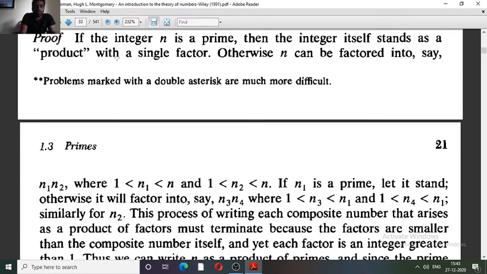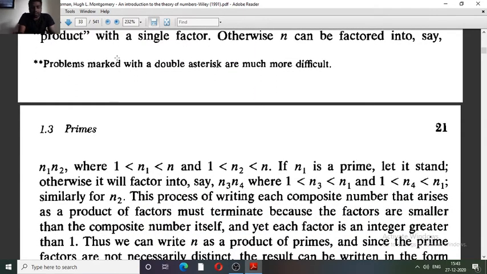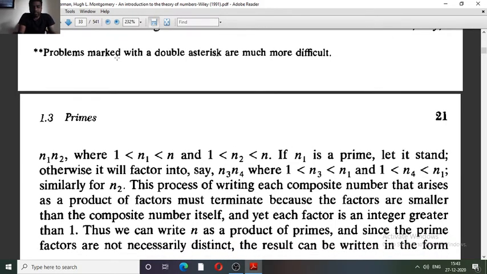Now here also two cases arise: either n1 is prime or n1 is a composite number. In the first case, suppose n1 is prime, then again we are done. Or suppose n1 is not prime, then we can expand n1 as n3 into n4. If we continue in this way, this is a finite number, so we can't express this factorization as an infinite product.